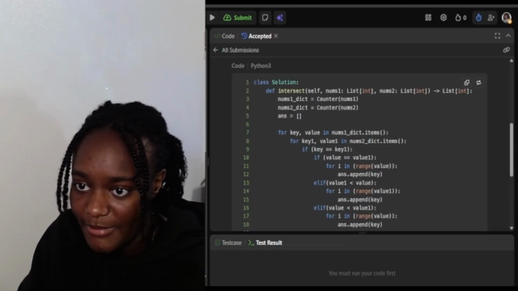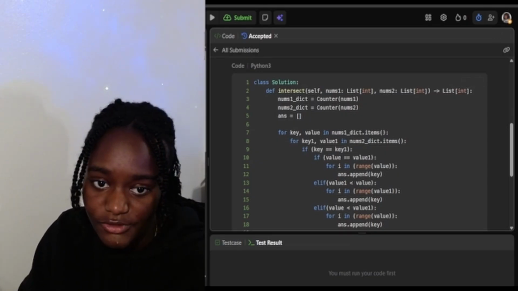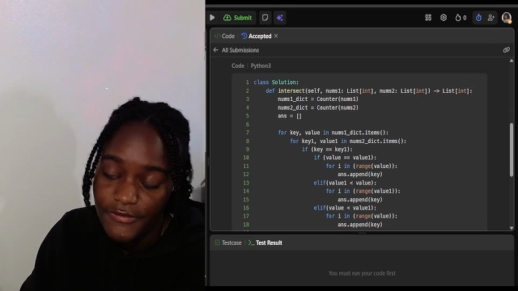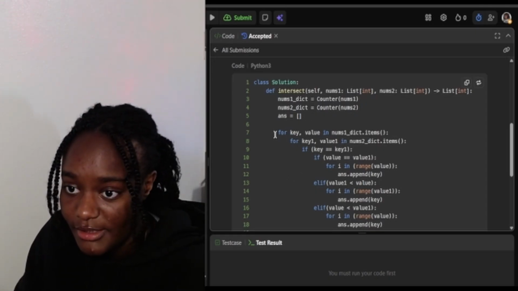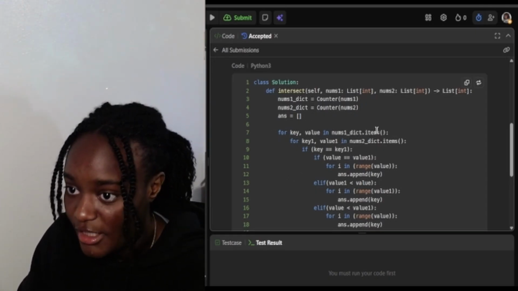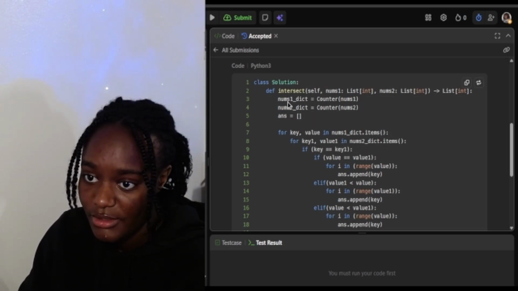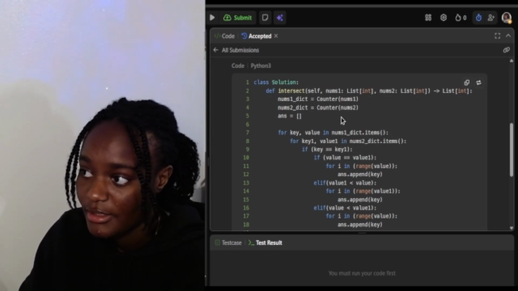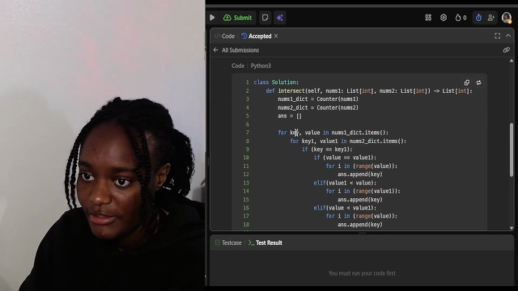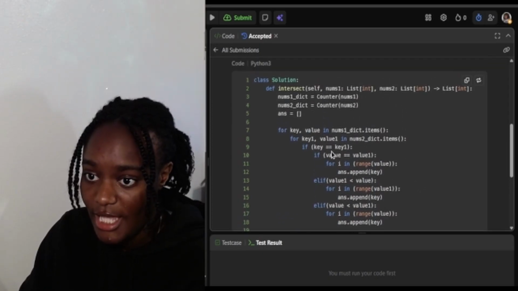And so I have my answer, and I'm saying my answer should be an array, right? Because I'm trying to return an array, in any order, of the intersections of the two arrays. So I'm going to say for key, value in nums1 dict items. This basically takes each entry in the hash map, the dictionary, and gives you the key and the value, so you're accessing the key and the value.